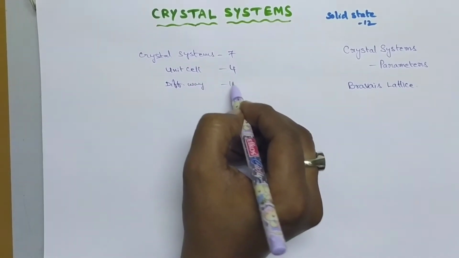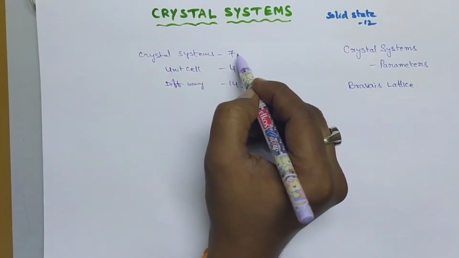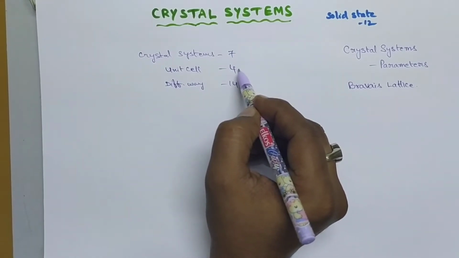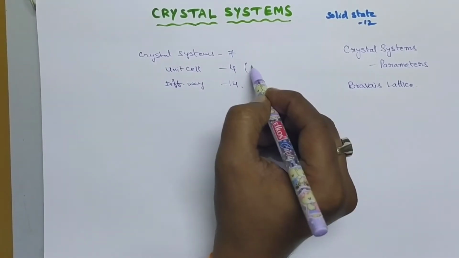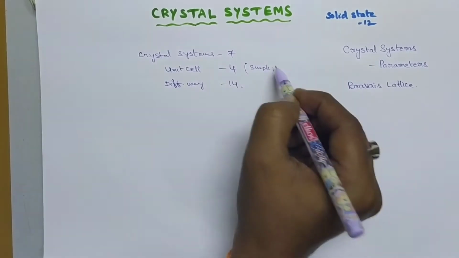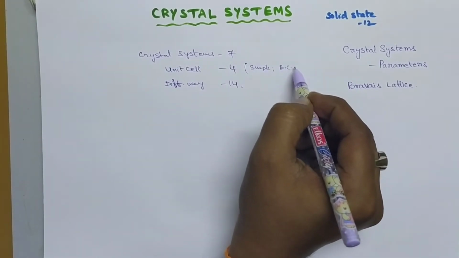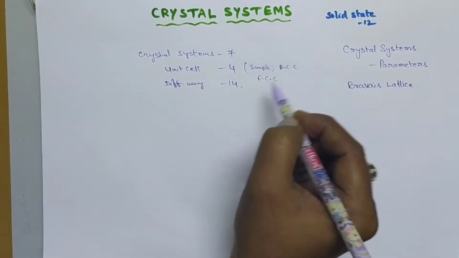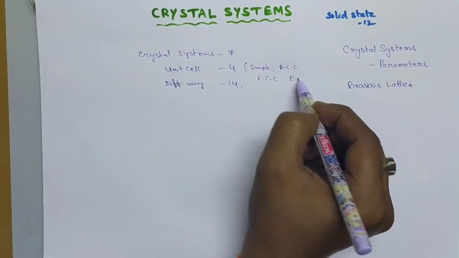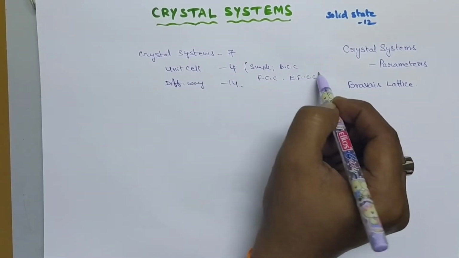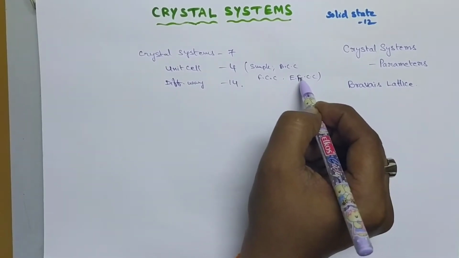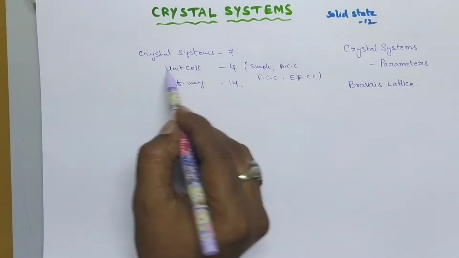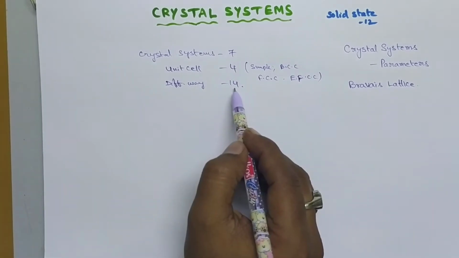Those are simple unit cell, body-centered cubic structure, face-centered cubic structure, and end-face-centered cubic structure. So these are the 4 different unit cells. So 7 different types of crystal systems can be arranged in 4 unit cells in 14 different ways.